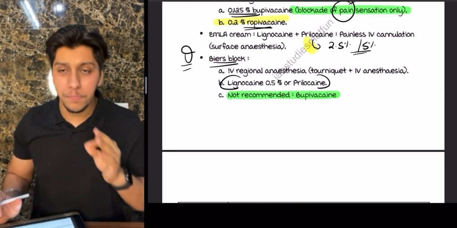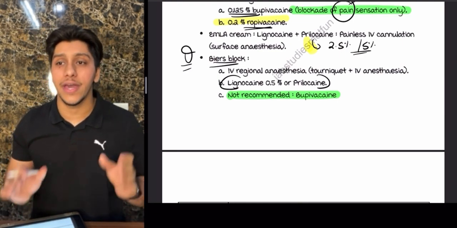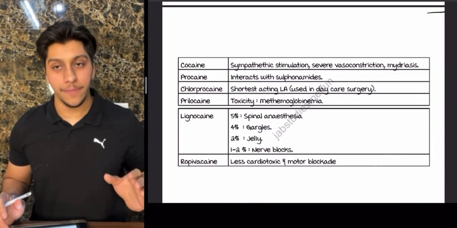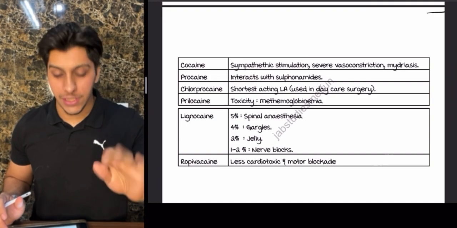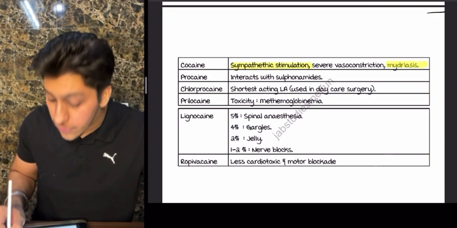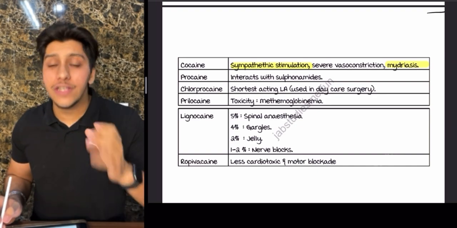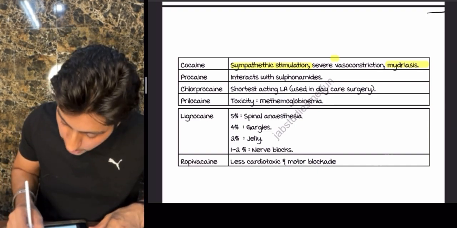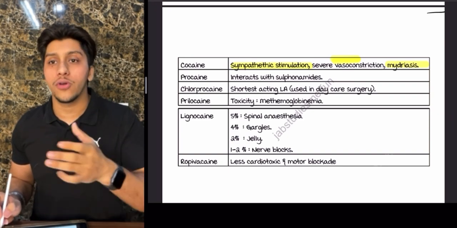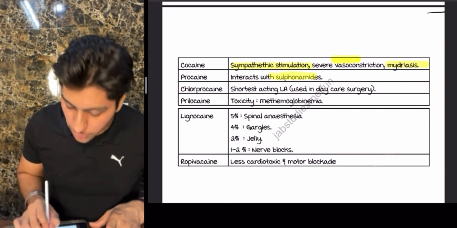Okay, so remember beer block. What is beer block? It is an IV anesthetic purpose. Next, we'll be talking about cocaine. Now, in cocaine, you need to know there are 3 features. One is that it causes systemic stimulation. It will cause dilatation of the eye, which is mydriasis. And why did we stop using it? Because it causes severe vasoconstriction. Procaine, we don't prefer it because usually it interacts with sulfonamides.